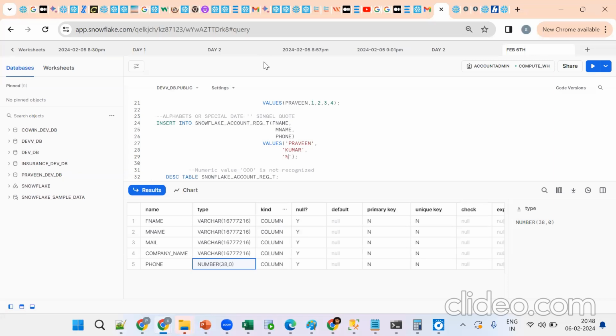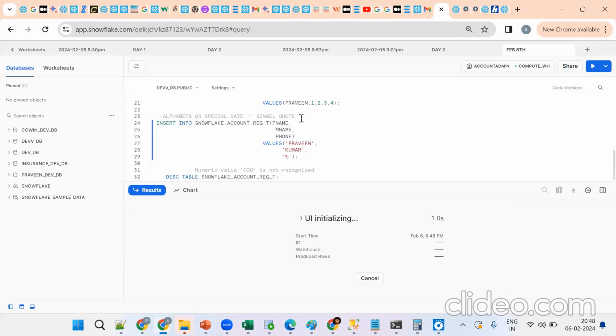For phone, giving numbers only, that too without single quotes. Come again. For phone, it will give only numbers. One more time. Tell me why it is not working. Okay, one more time, tell me, I did not hear.